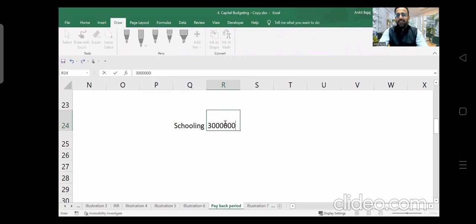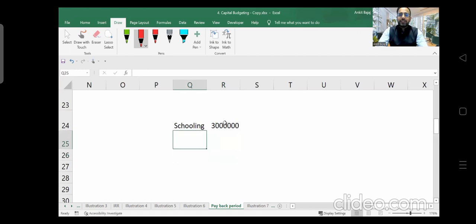I am having 30 lakh. The bare minimum amount is 30 lakh rupees. Yeah, it is 30 lakh. Now education is so costly. I am calculating the future value, right? I'm not calculating the old amount. I'm bringing that value to today's value, right? So in total, we can say it is more than 30 lakh, but taking the bare minimum amount, your parents have spent 30 lakh rupees towards your school education.